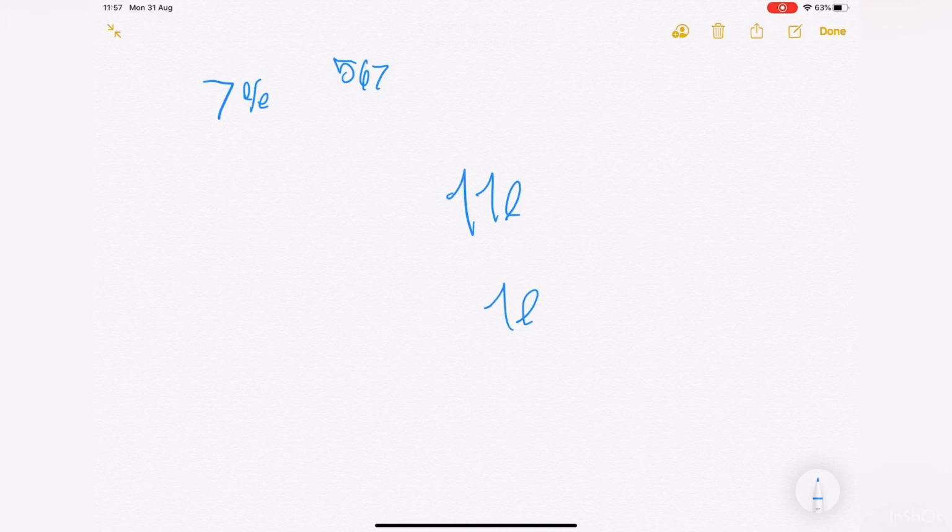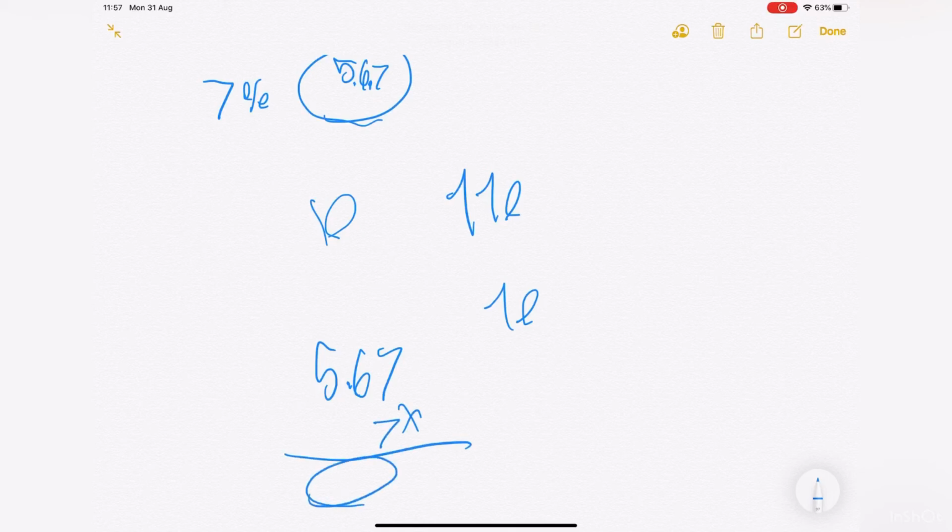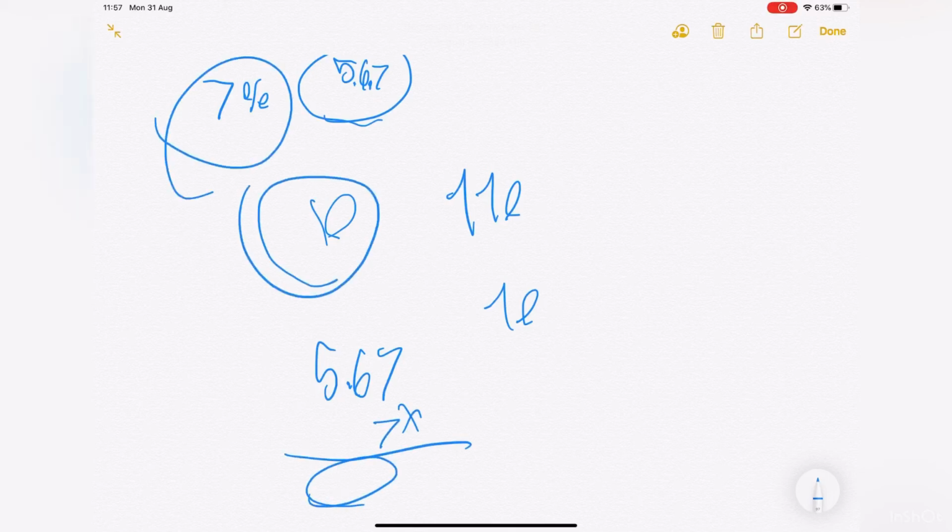First you have to make it a 10% first, then make it a 1%, making 1% of 567 is 5.67. Then you just times 7, and you got the answer. That's why 10 is really useful.